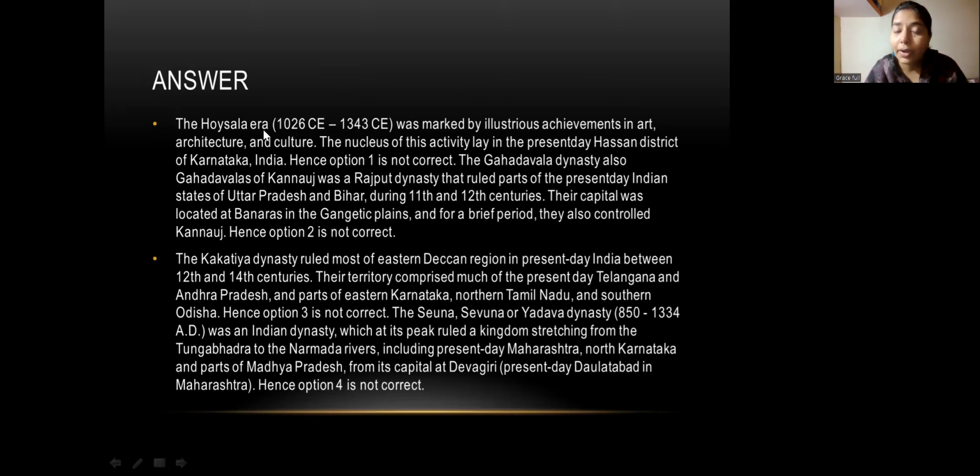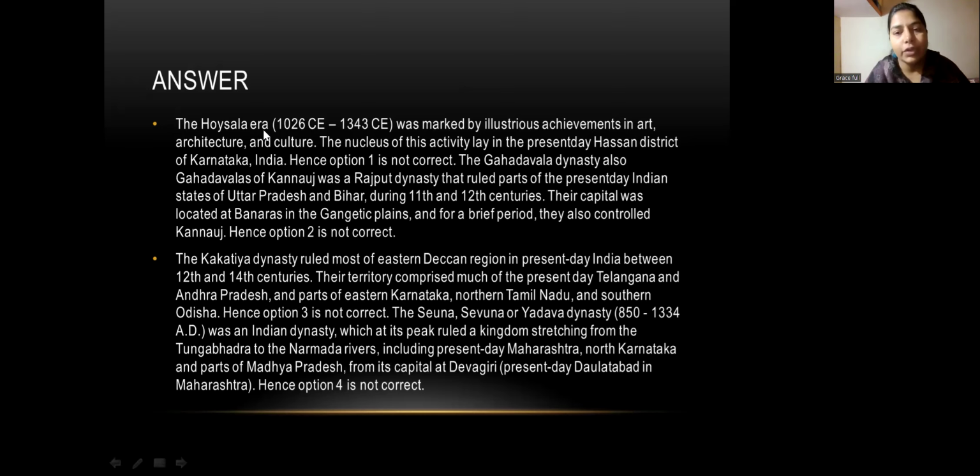So Hoysala you connect to art, architecture and culture. The nucleus of this activity lay in the present day Hassan district of Karnataka in India. So option one is not correct because it does not come under the 18th century.